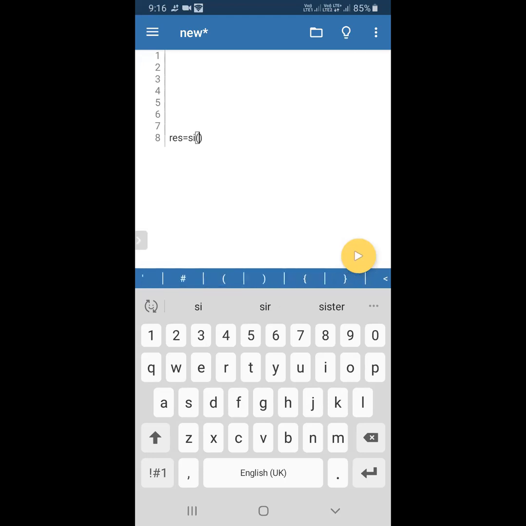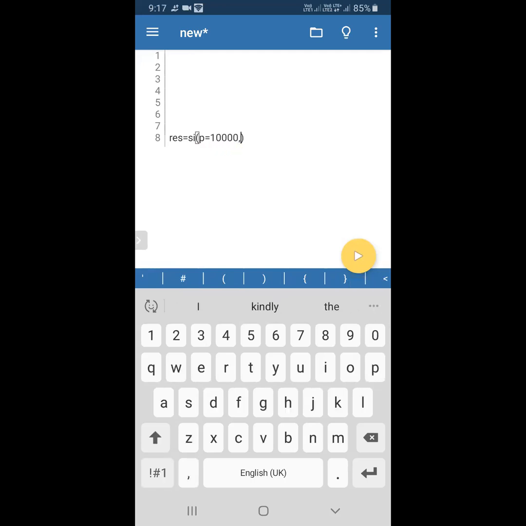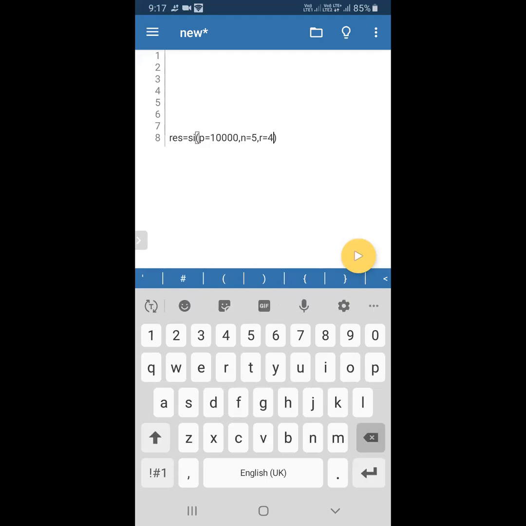Here I'm defining, see the program, then you can understand it. I will explain it. N equal to 5, I'm defining the number of years, that is the number of terms, and the rate of interest R equal to 4%. Here I made the call statement, then I'm printing the result also. So the result is stored in the variable res. Now I'm making the function definition.